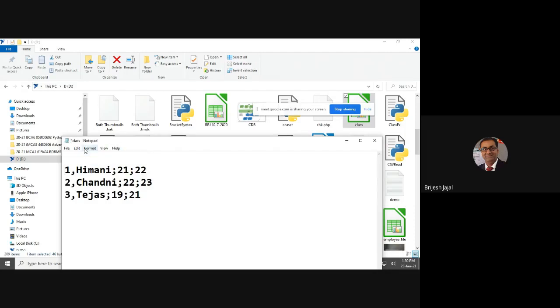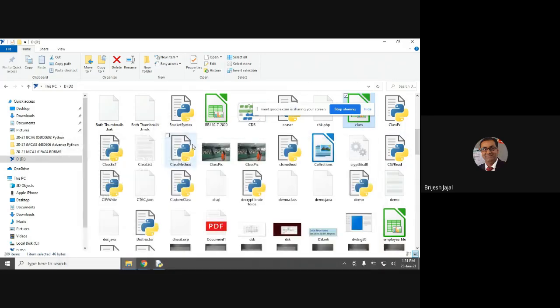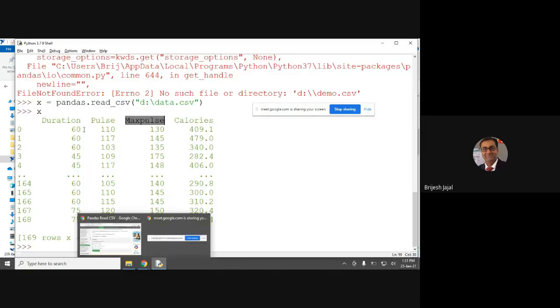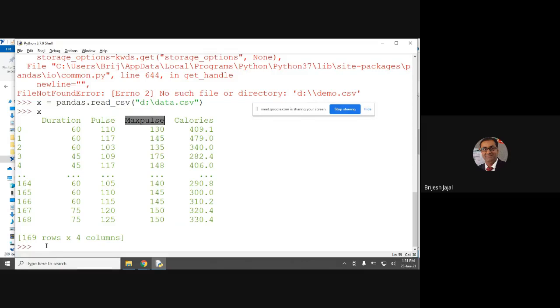Right, so here what should we actually write? SRNO, serial number, name, semicolon, mark 1 and mark 2. Right, if we save it this way then I think you will get this type of result. Same. The same as it was.